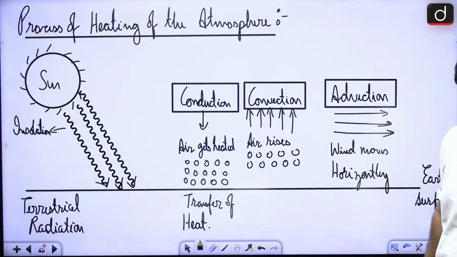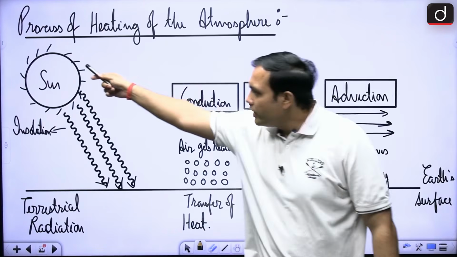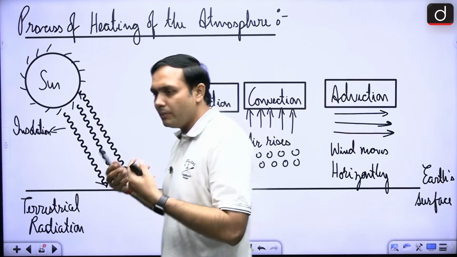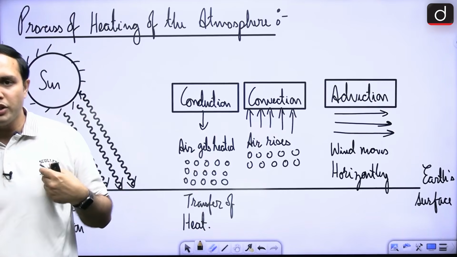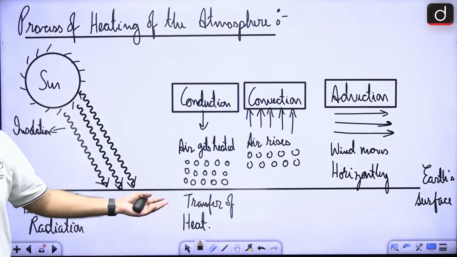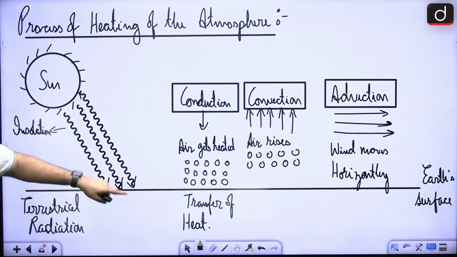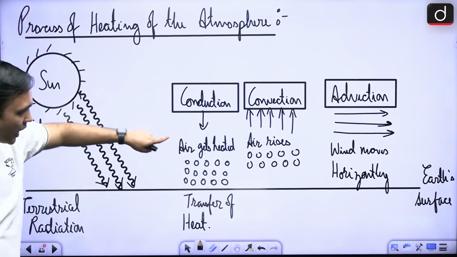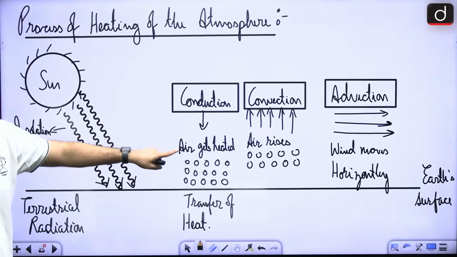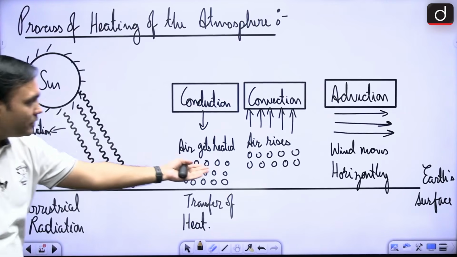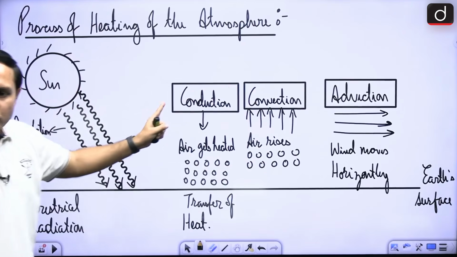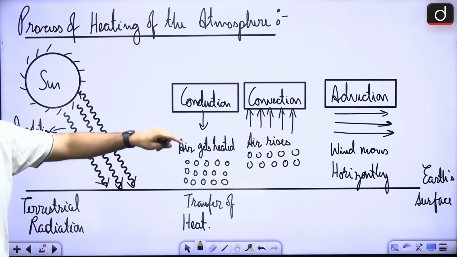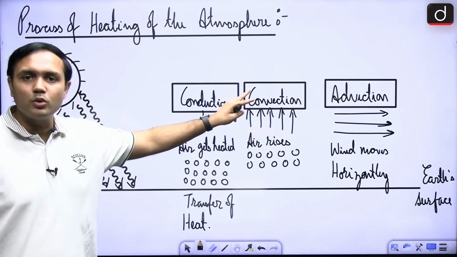If you look at the proper process that is going on here, so this solar radiation that is being received by this particular area on earth is heating it up, right? Here terrestrial radiation is happening. Now terrestrial radiation is doing three important things, right? First of all, it is transferring the heat above it, and air is getting heated up. As the air is getting heated up, it will do what? It will rise up. So first of all, the heating of the air above the land is the conduction. Next, as the air rises, that is called convection.